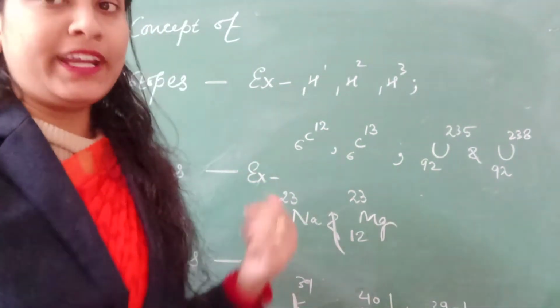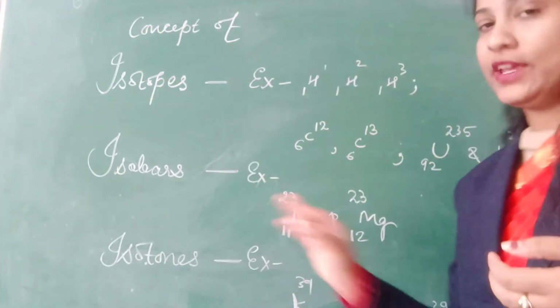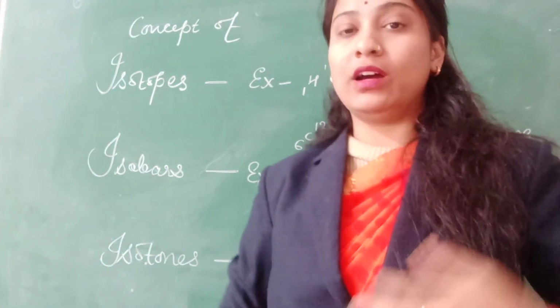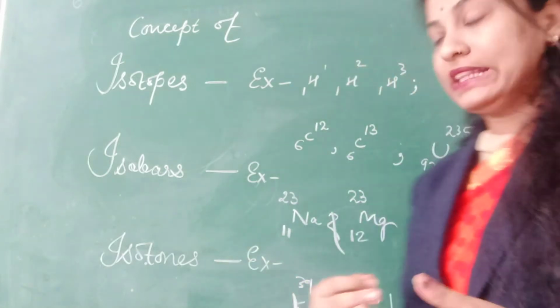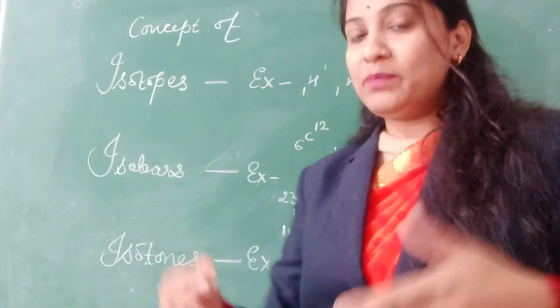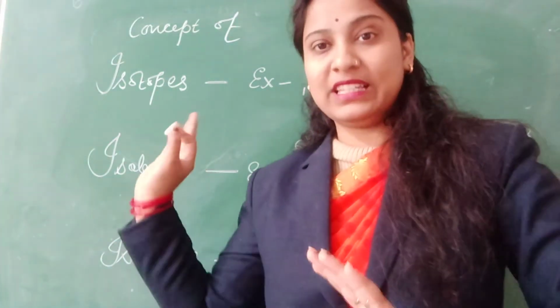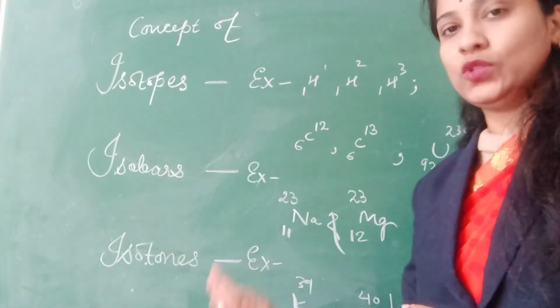Let's start with our next topic, that is isotopes, isobars, and isotones. I know you all are familiar with this topic through chemistry. In chemistry, it was already there regarding the structure of atom and regarding the atomic model of atom. But being the part of the radioactivity, let's have a quick discussion on it. So what are isotopes, isobars, and isotones?